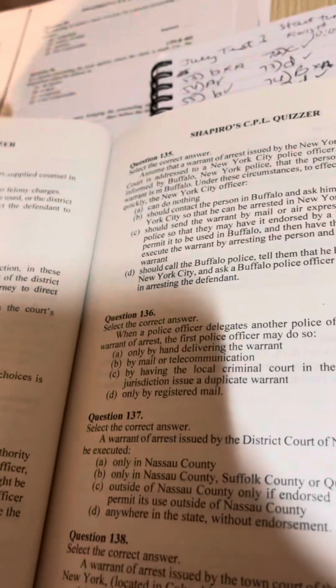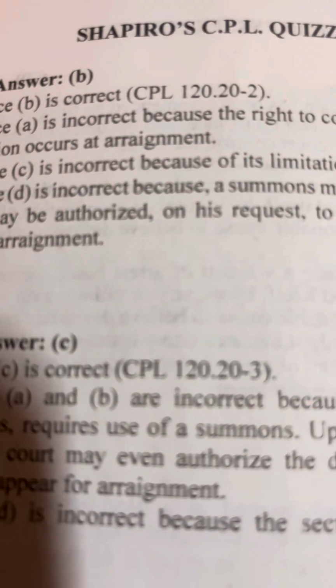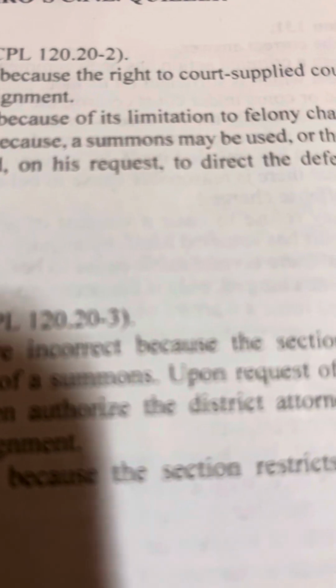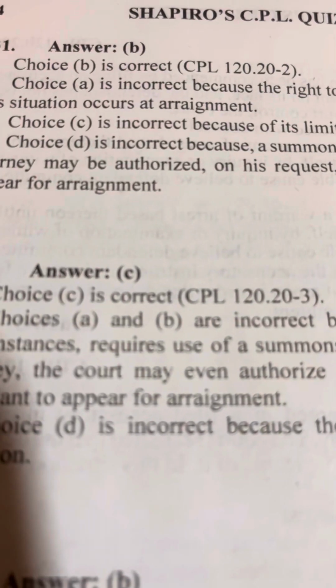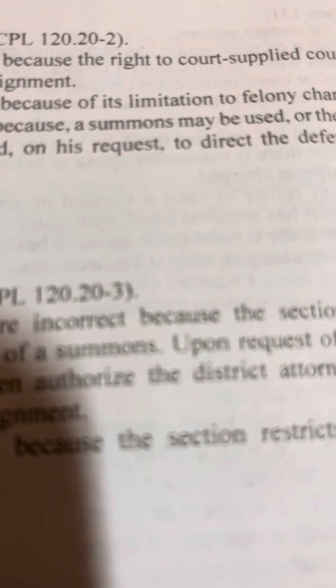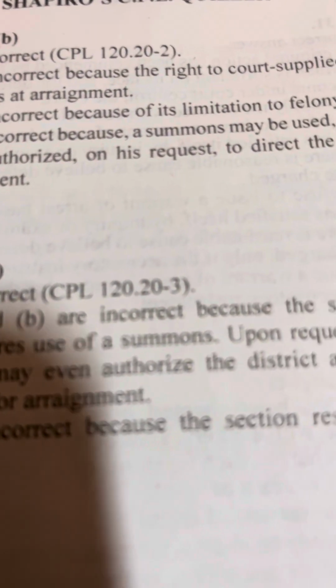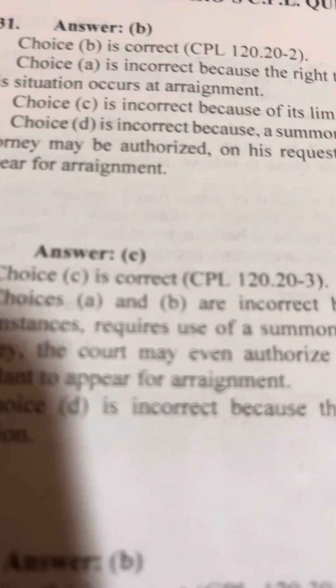Let's see what's on the back here. C is incorrect because of its limitation to felony charges. D is incorrect because a summons may be used, or the district attorney may be authorized on his request to direct the defendant to appear for arraignment. Let's look at the actual CPL.